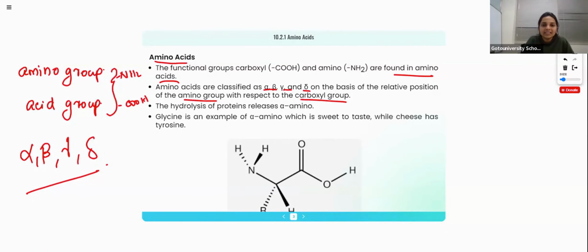Glycine is an example of an alpha amino acid. Why do amino acids have importance? Because proteins are made up of amino acids. Proteins are polymers of amino acids. Glycine is sweet to taste, while cheese has tyrosine. This is the structure.